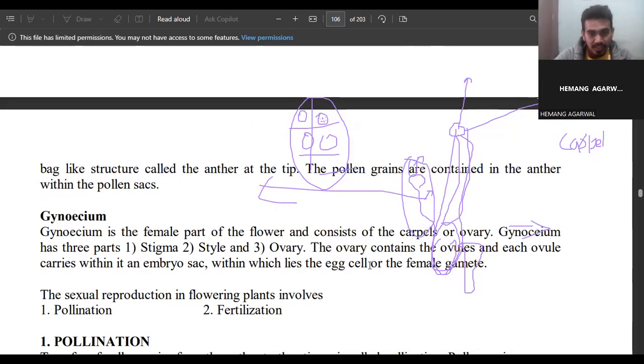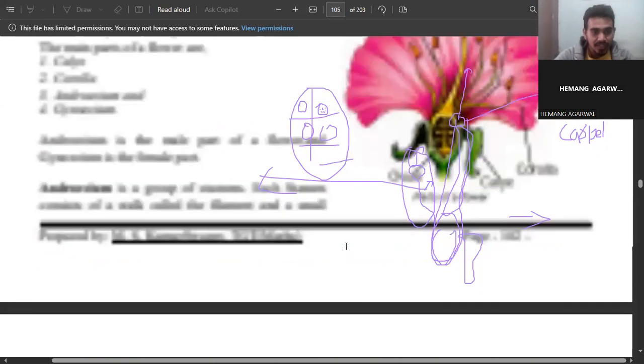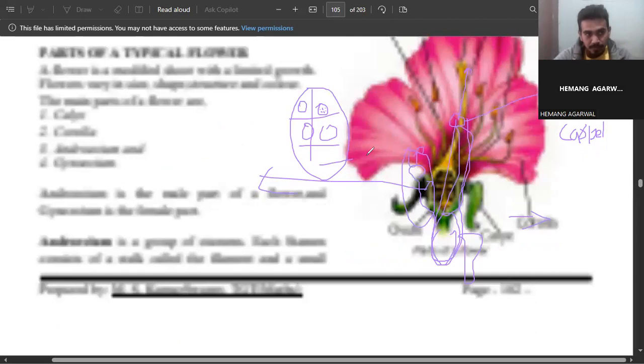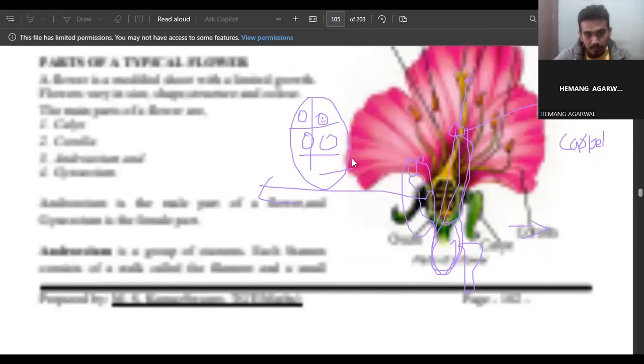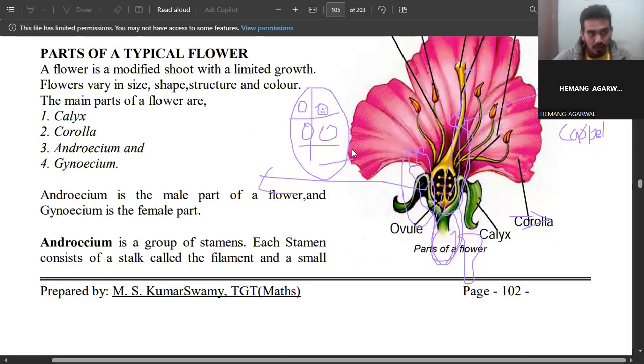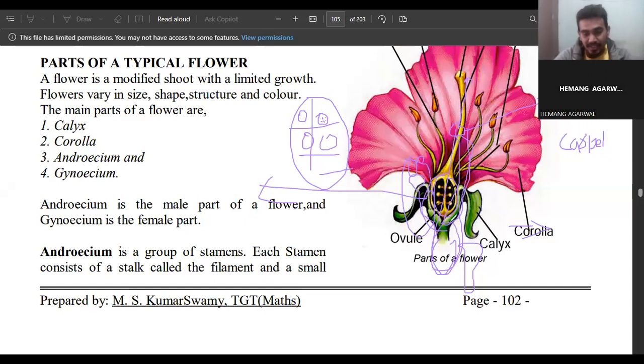Each ovule carries an embryo sac. You can see here, this one is the ovule, and in that ovule the embryo sac is present. Each embryo sac contains an egg, and that egg represents the female organ system in flowers.